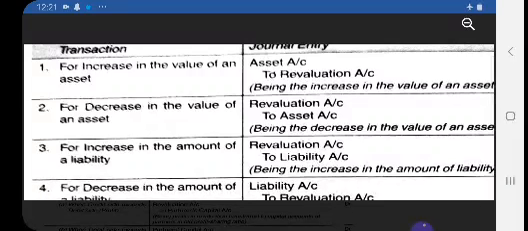And for decrease in the value of asset, that is the reverse entry, the asset will be credited and revaluation account will be debited. So the same rule is followed here as we have discussed in the entries of depreciation and appreciation. Similarly here, one aspect is fixed, that is revaluation. And for assets, you have to individually specify the name of the asset which is increasing, or specify the name of the asset which is decreasing.